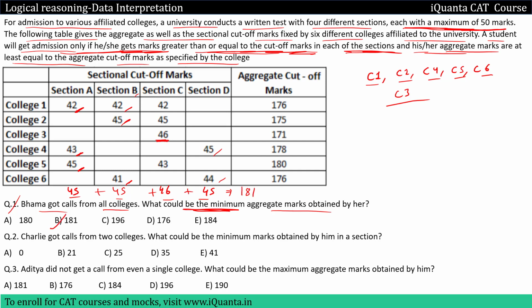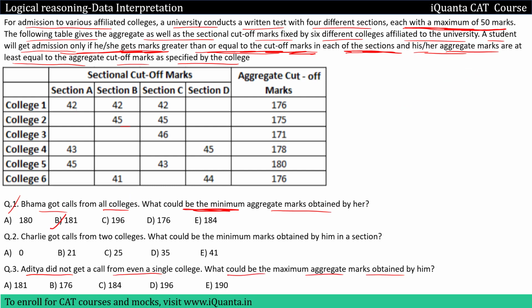This was not very tough, this was very, very easy. Let's try to solve the second and third question. We'll go to the third one first. The third question is: Aditya did not get called from even a single college. What could be the maximum aggregate marks obtained by him? So we have to assign him maximum marks in sections A, B, C, D, and even after that, he is not able to get called from any of the colleges.